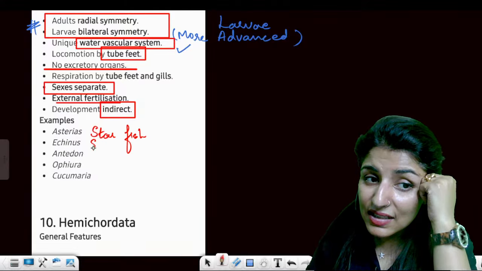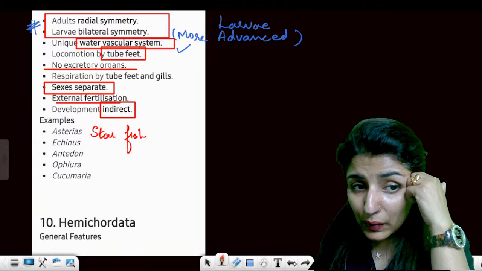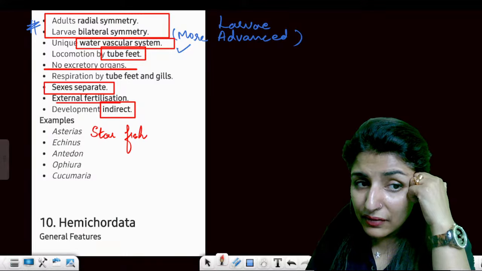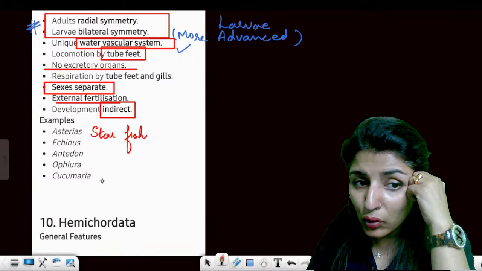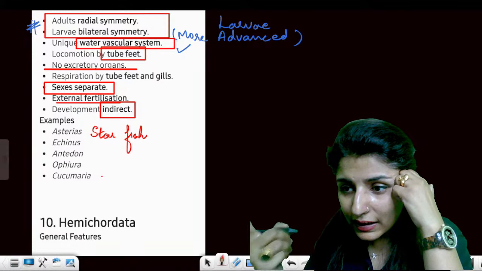Echinus is the, quickly let me know, what is Echinus? What is Antedon, Ophiura, Cucumaria? Are you able to recollect? Quickly let me know.